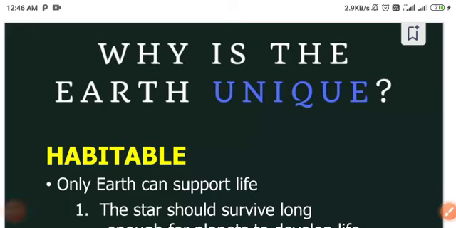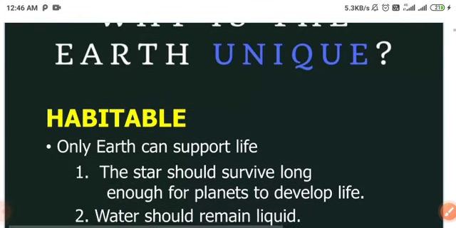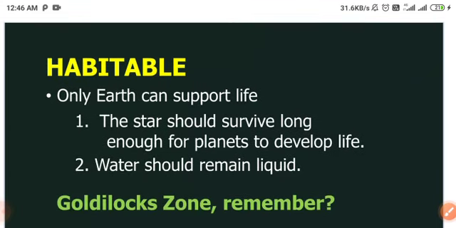Okay, friends, why is the earth unique? What is the reason behind earth becoming a unique planet of the universe? Because habitable means only earth can support life. The stars should survive long enough for the planets to develop life. Water should remain liquid. That is why earth is unique.